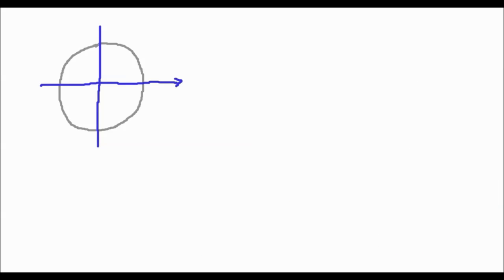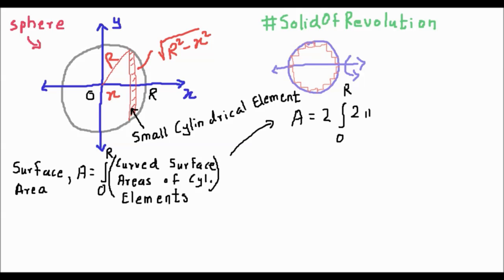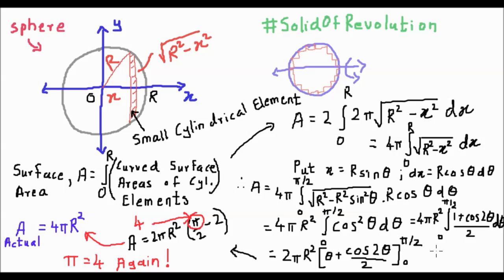Even in the integration, we need to be careful about what elements we are adding up. For example, let's say we want to find the surface area of a sphere. It is similar to what we did with the perimeter of a circle, just rotate it along one of its diagonals and we take these elements from the inside rather than outside. As we go ahead with this integral, we can see that in the end we get something like this. Compare it with the actual formula for the surface area and notice that if we substitute pi as 4 in the bracket, we'll get the desired result. Also notice that only one of these pi's needs to be adjusted. You know, the one which came from the careless integration.